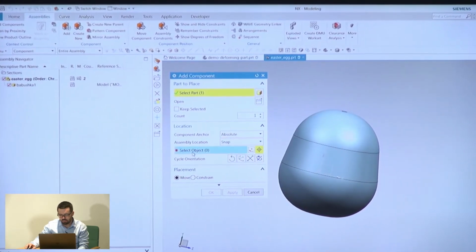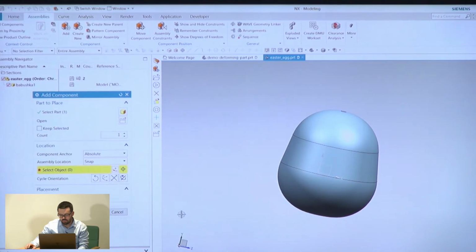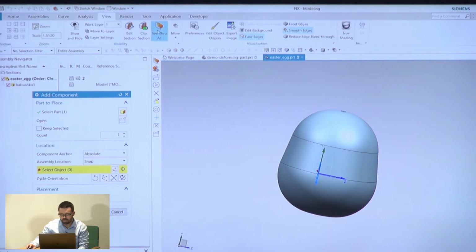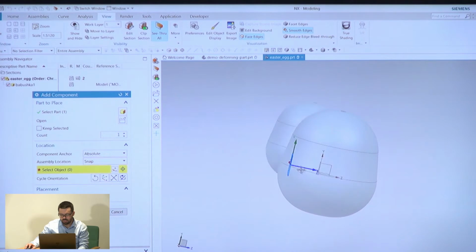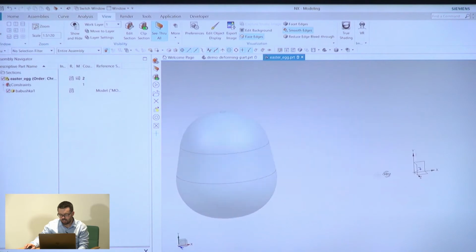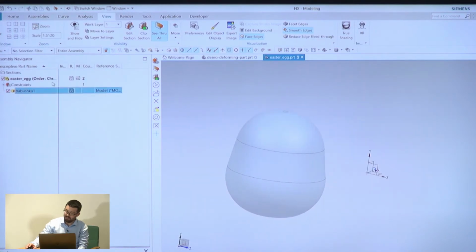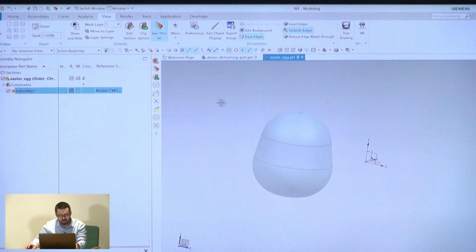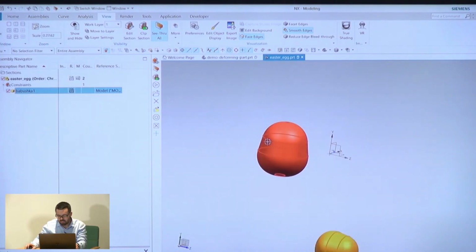Let me show you something. I think it's this guy I need to select. Click OK. Sure. So I just added Babushka 1. I don't know how to pronounce this. Babushka. To this file. Oh, there it is.